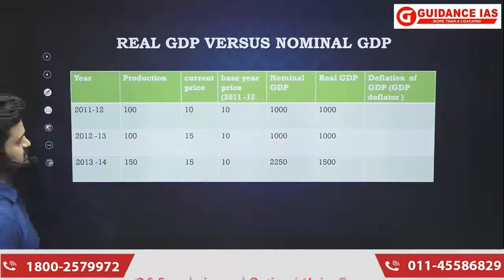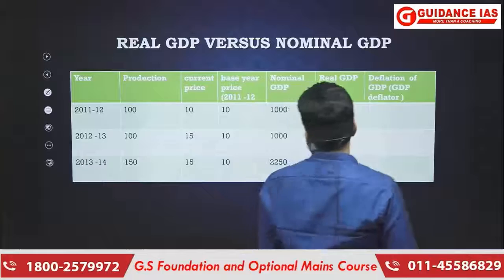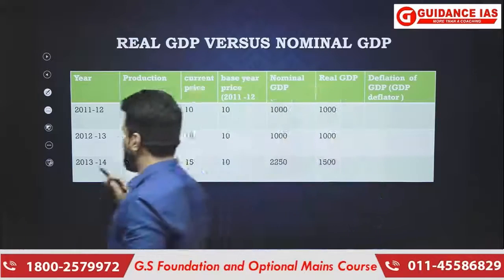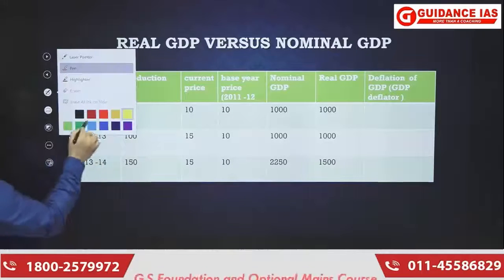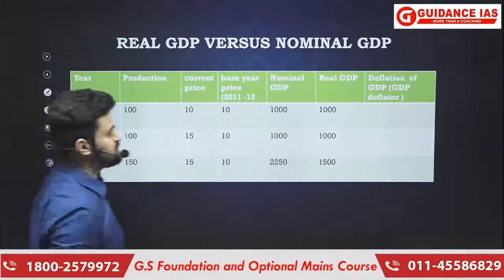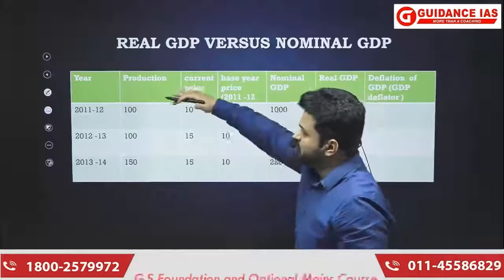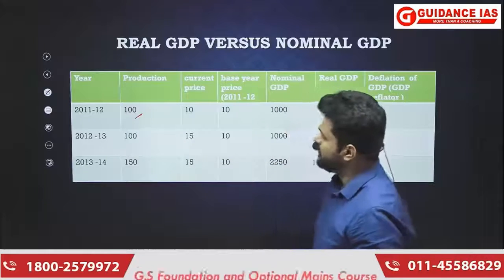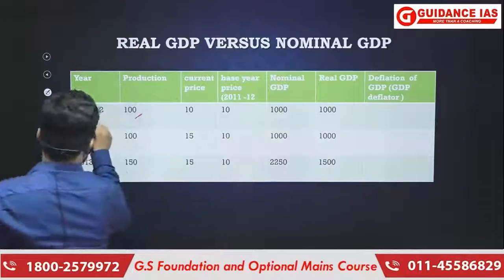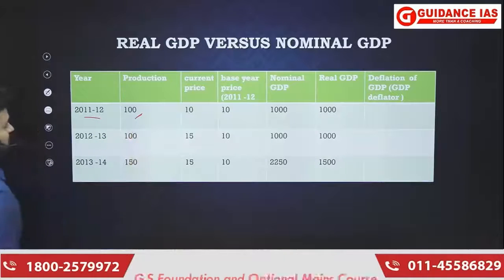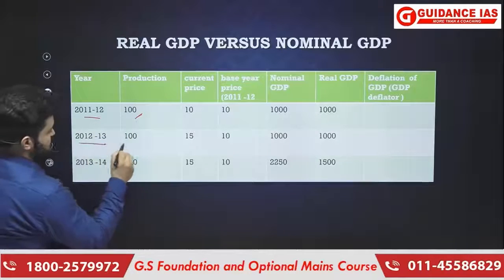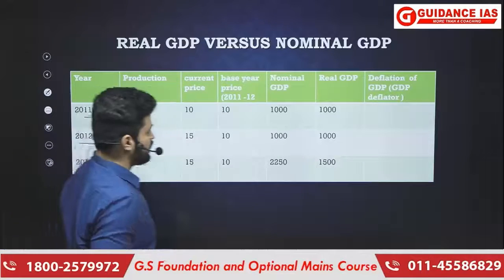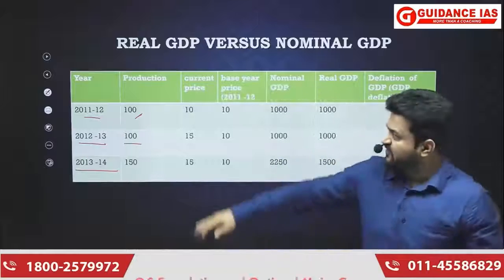Okay, so this is the illustration. Understand that we are taking 3 years, that is 2011-12, then 2012-13, and 2013-14. Here you are going to understand the things completely. Now the unit of production that took place in the year 2011-12 was 100. So total production in 2011-12 in any country is 100. Then total production in 2012-13 is 100, and total production in 2013-14 is 150. 3 different years.